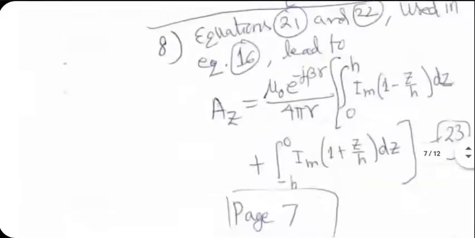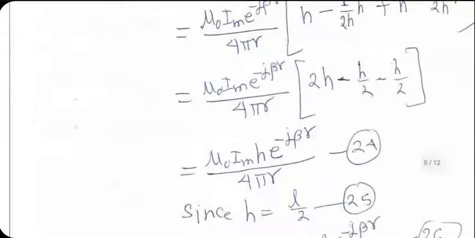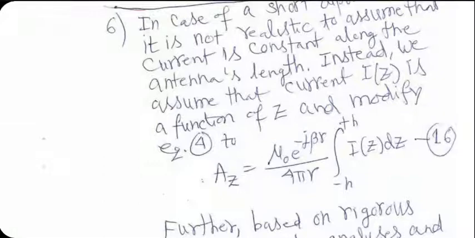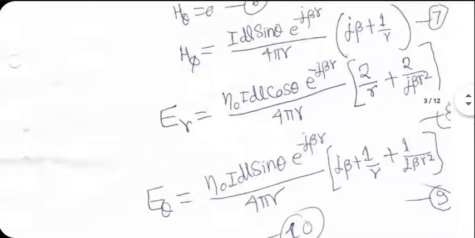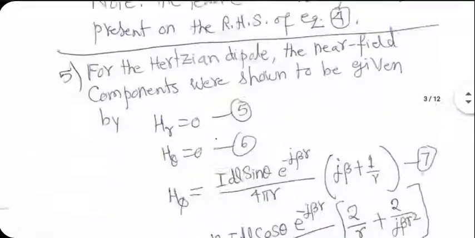The formula for Az after simplifying turns out to be equation 24. And H is L by 2. So another way of writing it could be equation 26. Now compare this Az with Az for Hertzian dipole. I know it's very difficult to do by going back and forth. On a blackboard, it would have been a lot easier to see the two together, but fine, let me try my best.